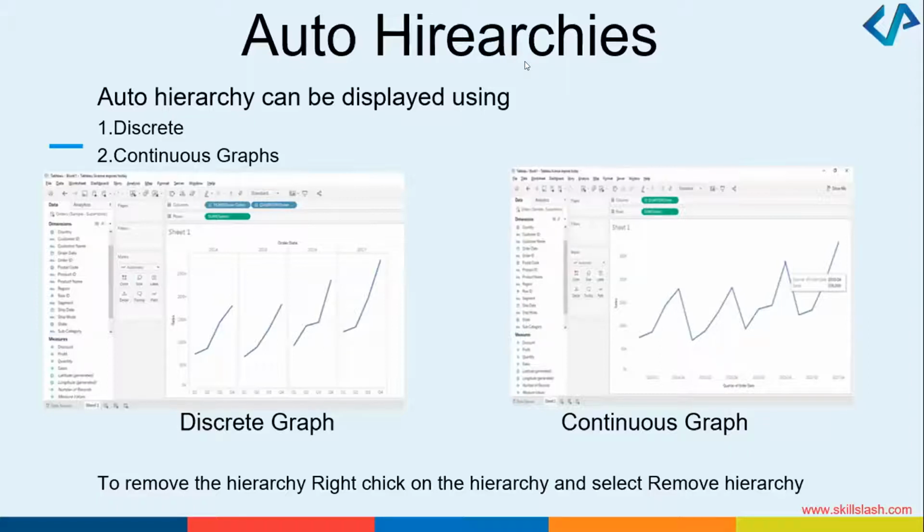Auto hierarchies. This is called auto hierarchies. Okay, any questions till now? Anything you want to discuss? Done.